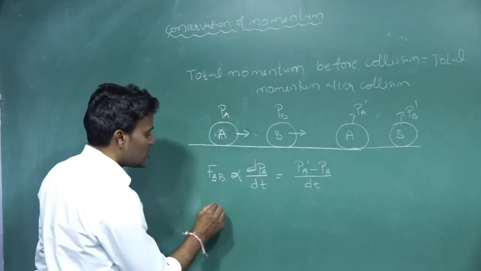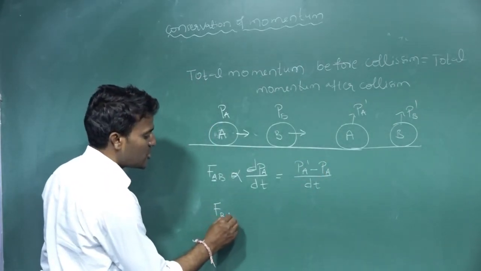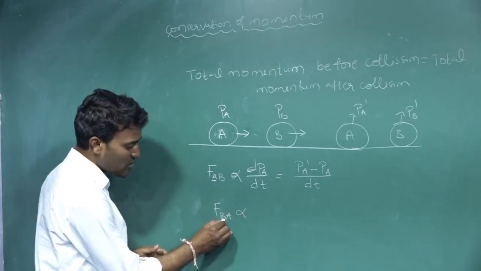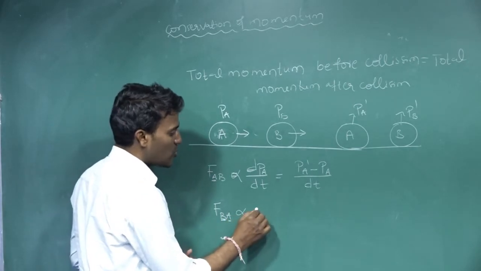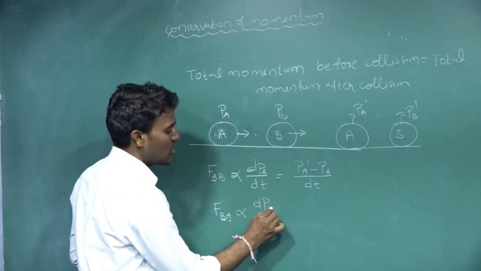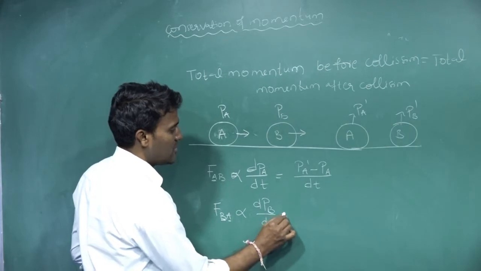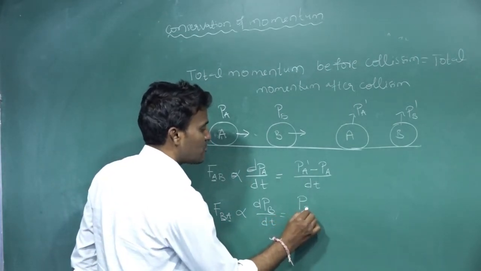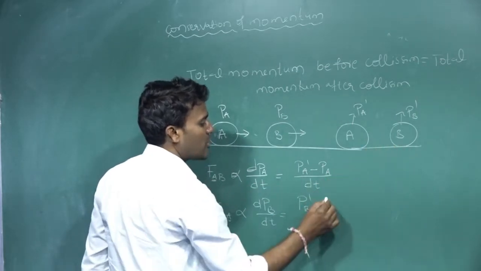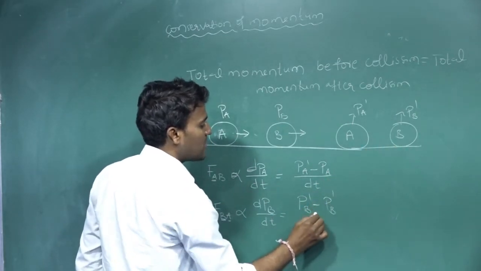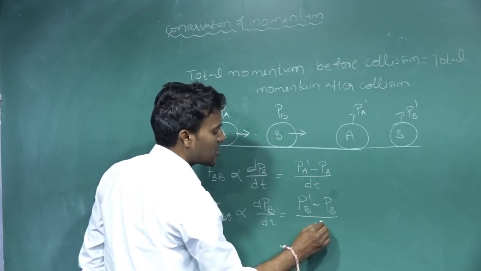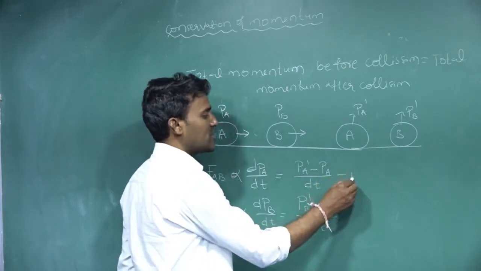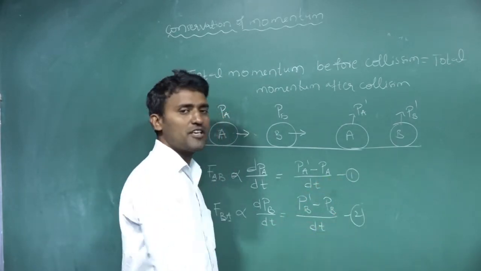Next, force acting on the B due to the A is directly proportional to dP divided by dt. That you can write as the final momentum of the B body, PB dash, minus the initial momentum of the B, PB, divided by the time interval dt. Now this is equation 1 and this is equation 2.